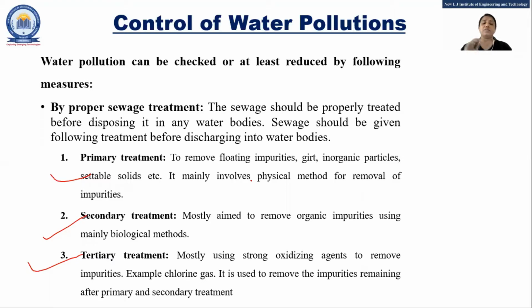Secondary treatment means what? Remove the organic impurities using some biological method. So after the primary treatment, we can go for the secondary treatment. And tertiary treatment means what? Some strong oxidizing agents are used to remove the impurities, right? And that can be done after what? The primary and secondary treatment only. So this is by proper sewage treatment.